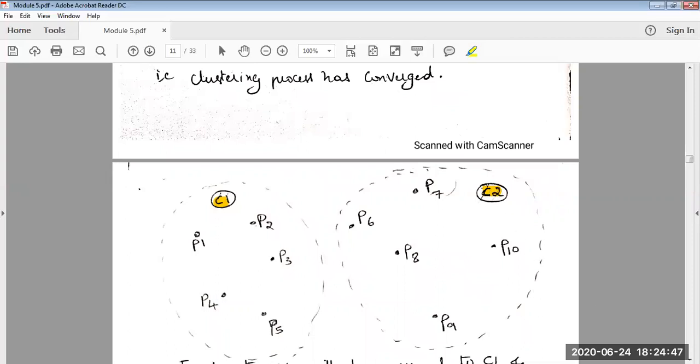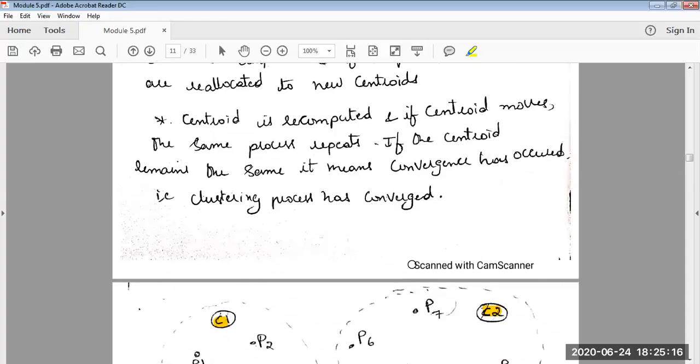Once done with it, the next task is that the algorithm should decide whether a specific point should go with C1 or C2. Once again, how is it done? The algorithm will measure the distance of each point with C1 and also C2. Whichever is the shorter distance, the point will be associated with that specific centroid. Here C1 and C2 are centroids.